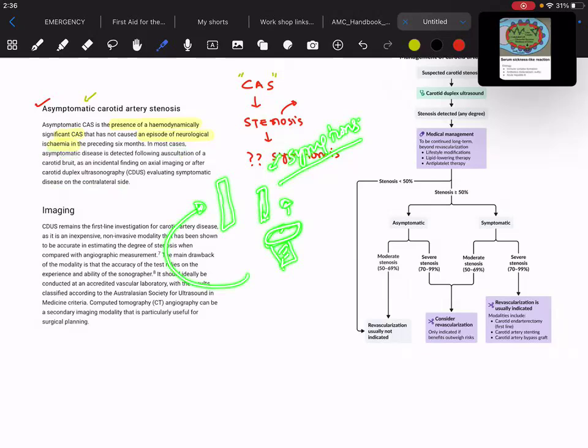Therefore, both the carotid arteries should be evaluated if the patient has symptoms or a bruit at one side.